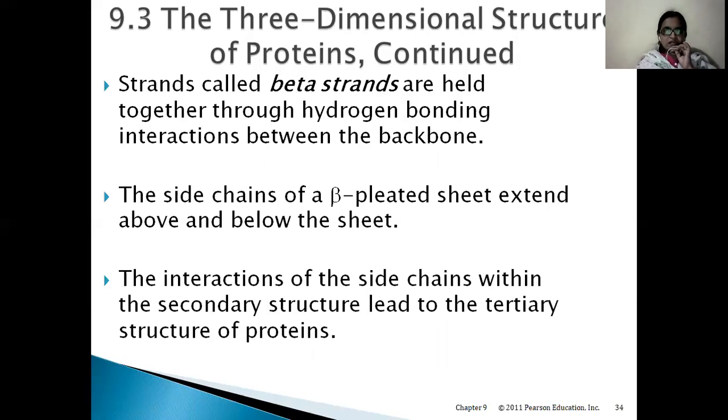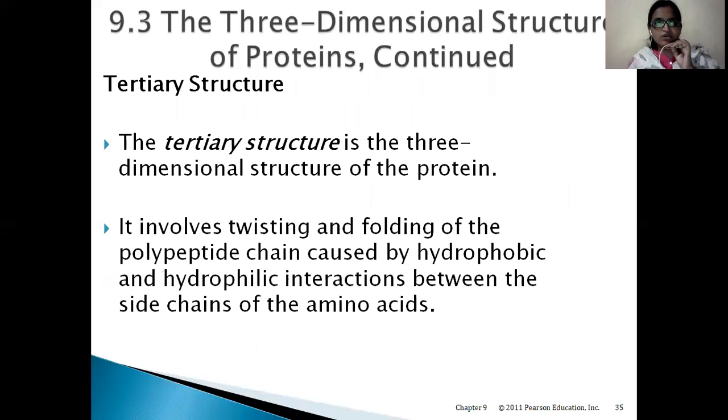Primary structure is nothing but just the sequence of amino acids. Secondary structure means we are having alpha helix and beta pleated sheet, and then we have to go for tertiary structure, which is due to the formation of interactions within the secondary structure. So coming to the tertiary structure, it is a 3D structure of a protein.